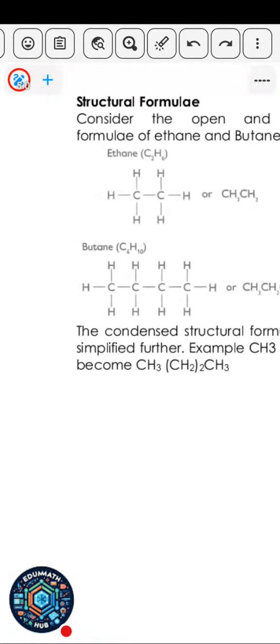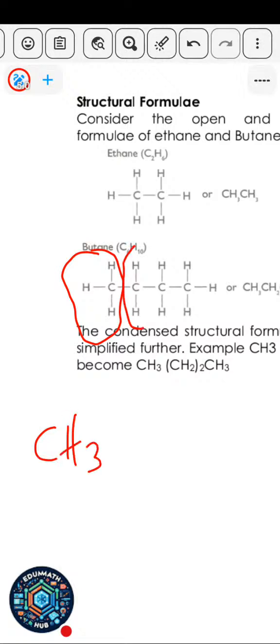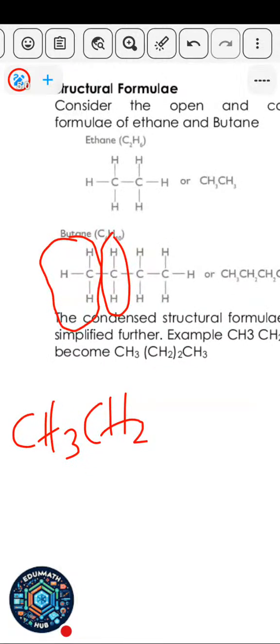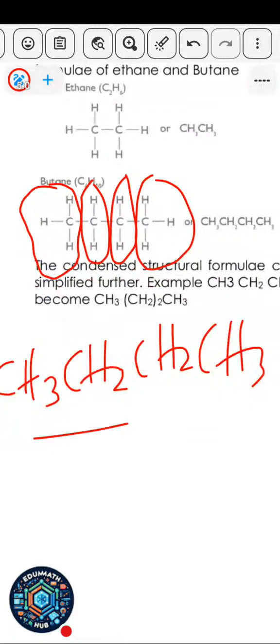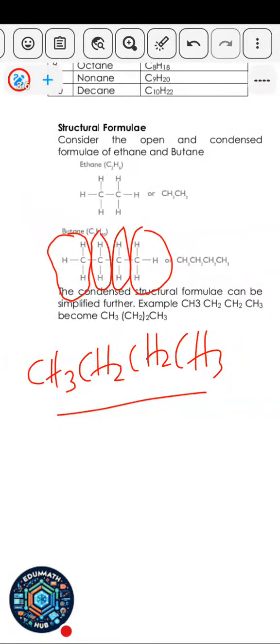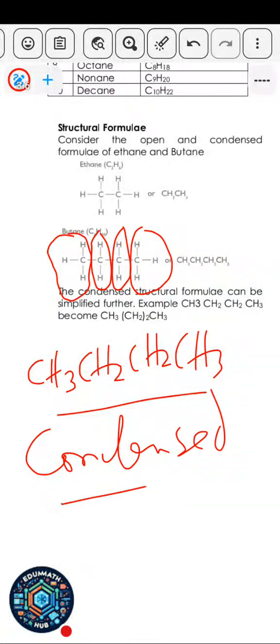To get a condensed formula, pick it like this. This first part here, pick it out. That will be CH3. Pick this next part out. That will be CH2. I'm getting the condensed formula now. Pick this next part out. That will be CH2. And pick this next part out. That will be CH3. So this formula here is the condensed formula. It is condensed. It is not in structural form. It is the condensed formula of butane.